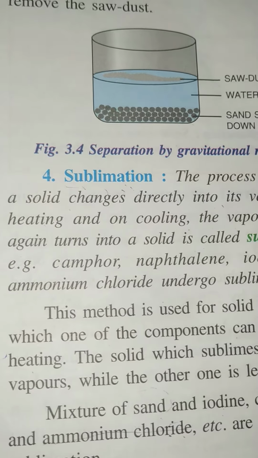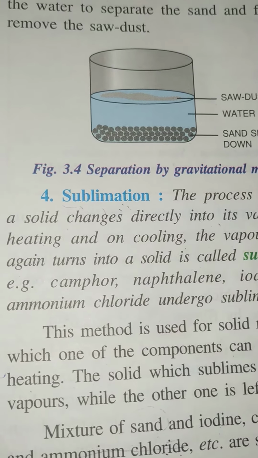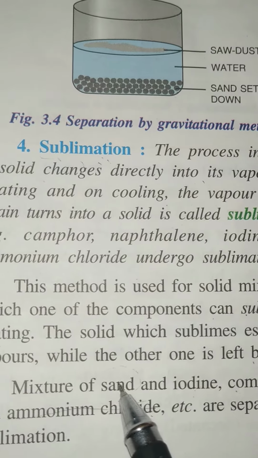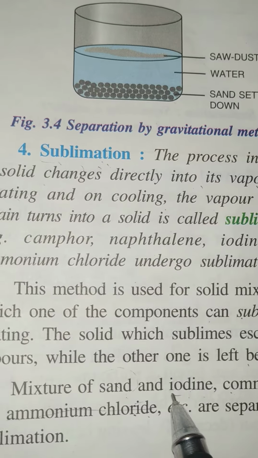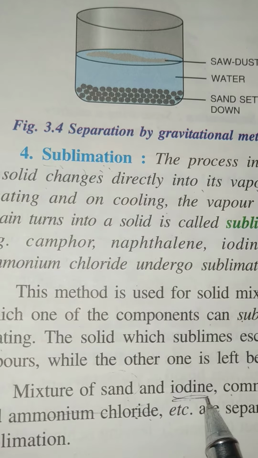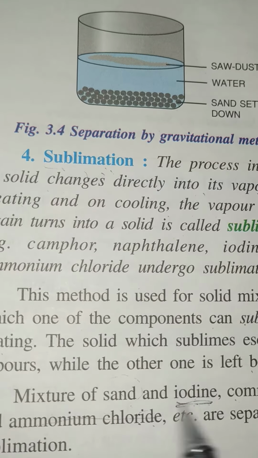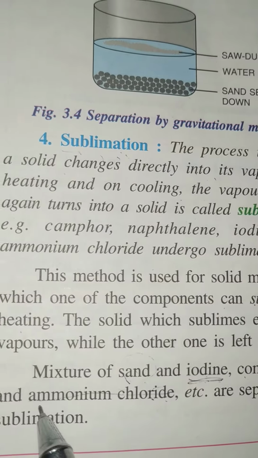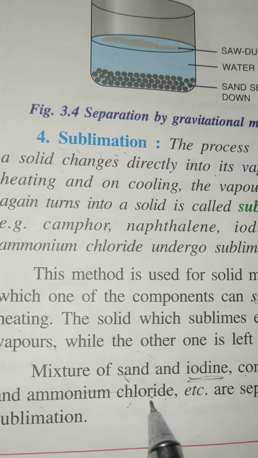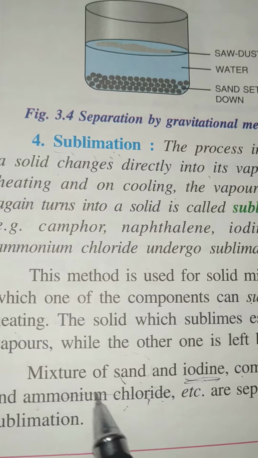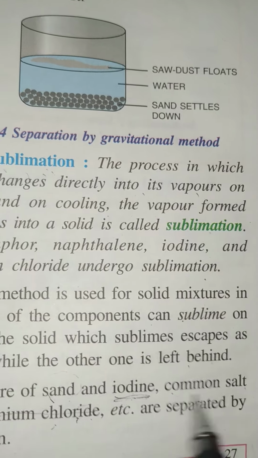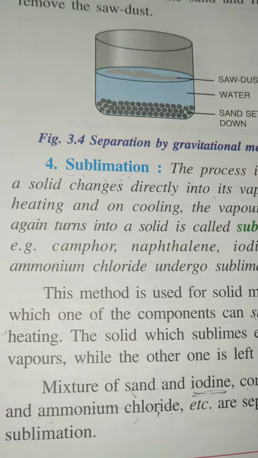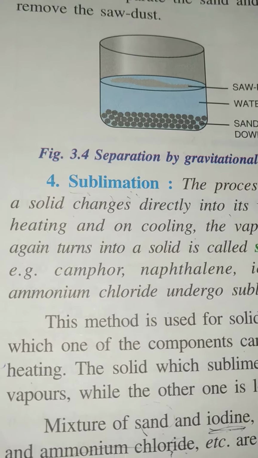So it is applicable only when one of the components of the mixture can easily sublime, like the mixture of sand and iodine. In this mixture iodine can easily sublime, so it will escape from the mixture and you will have only sand. Another example is common salt and ammonium chloride. Here ammonium chloride can easily sublime and escape from the mixture, and you will have only common salt. So this method is applicable only when one of the components can easily sublime.